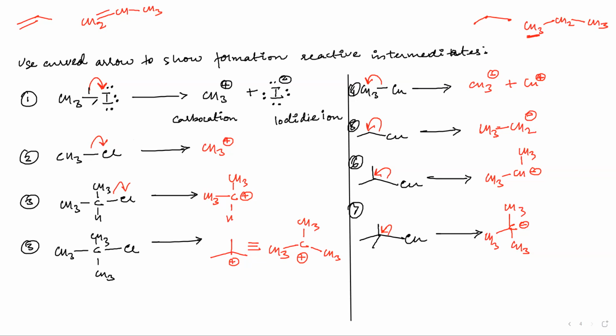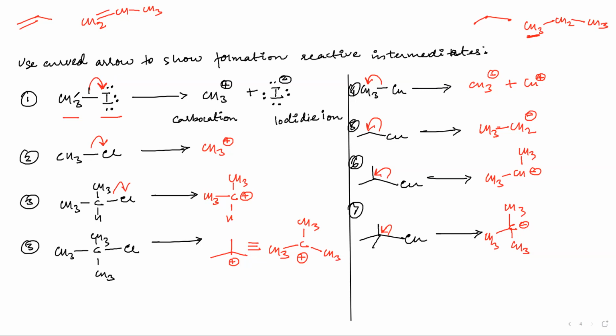Yes. Okay. Now, first of all, see this in CH3 and iodine, which is more electronegative? Iodine. So if I break the bond, what is most probable? The iodine will be taking all the electrons. So that is what is happening. We just showed the movement of electrons from the sigma bond to iodine via this curved arrow with two heads.